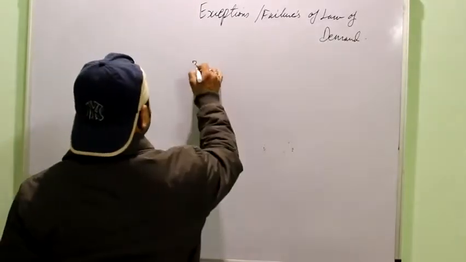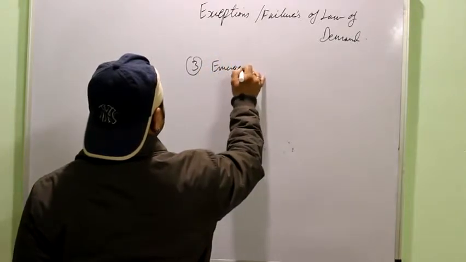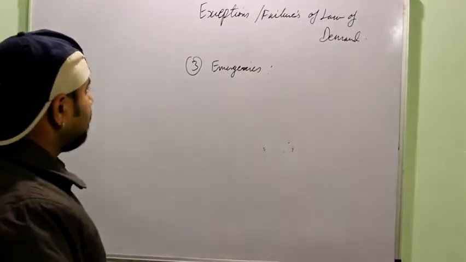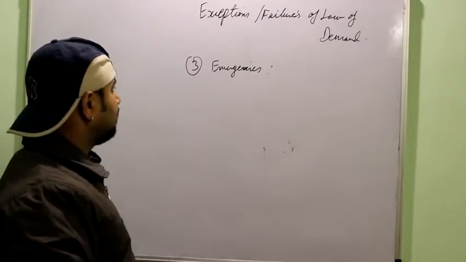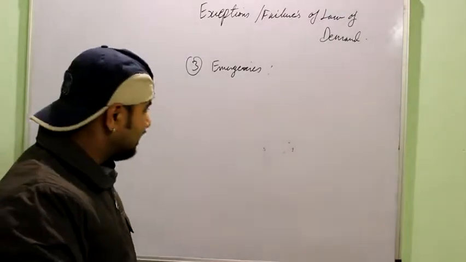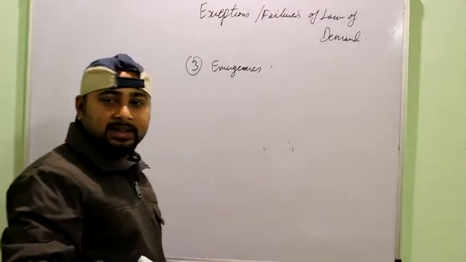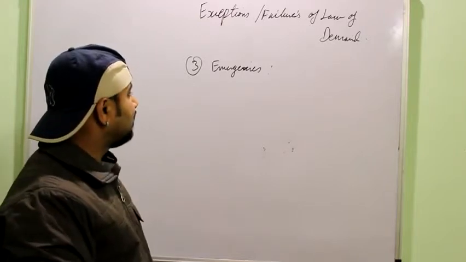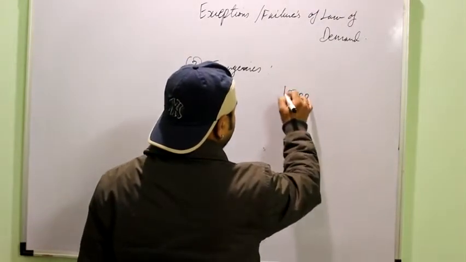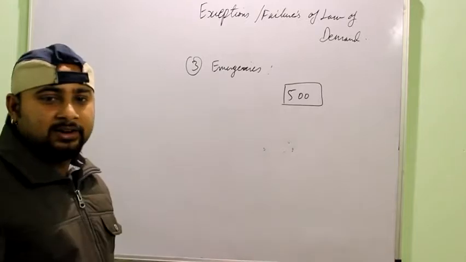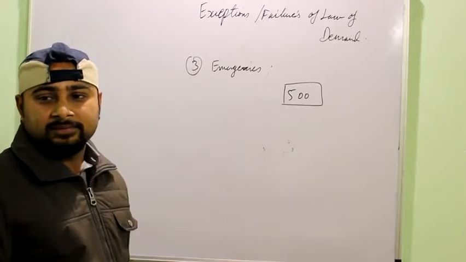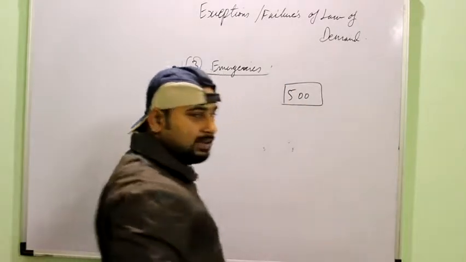Okay, then it can be in case of emergencies. There was a flood in the, what do you call it, Kedarnath, right? Kedarnath. So there, I had one person who was caught in that particular tragedy. He told me that there a bottle of water, a Bisleri bottle, was selling for rupees 500. I did not believe him in the first instance, but then I came to know that yes, it was done. Why was it done? Because it was an emergency. People were not having any water to drink.